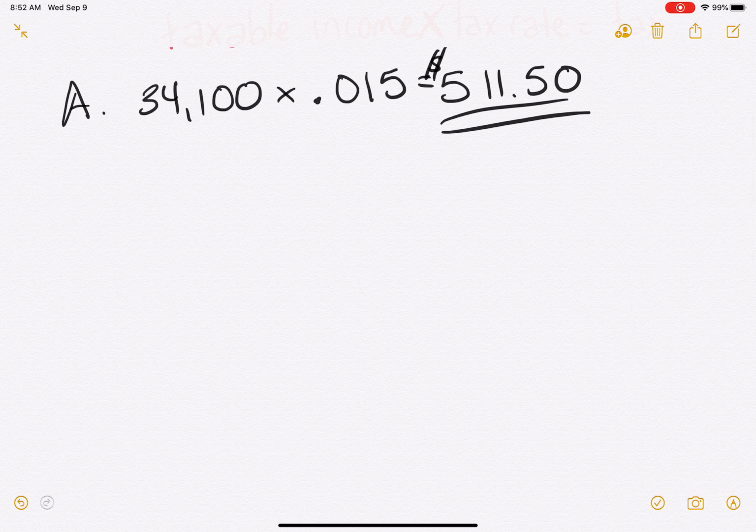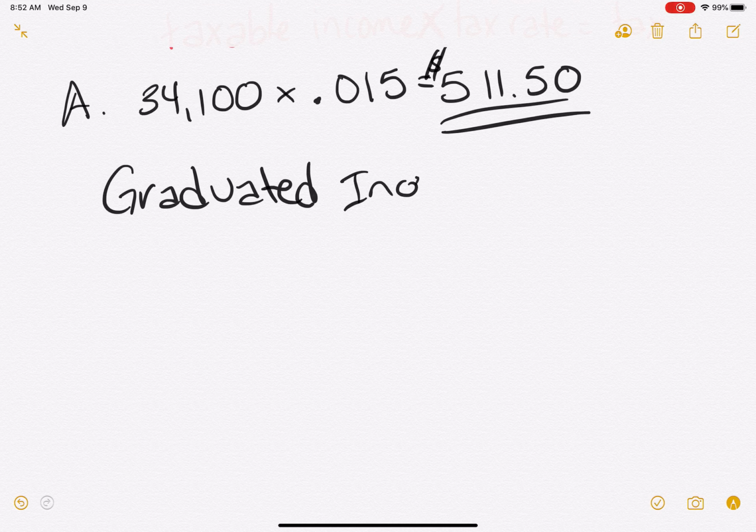Here's the tricky part, the only tricky part in today's lesson, and it is the graduated income tax. I'm scared. No, it's just that the table's really weird. All right. Some states and cities use a graduated income tax. With this graduated income tax, you have to use the table, but the table's really weird.